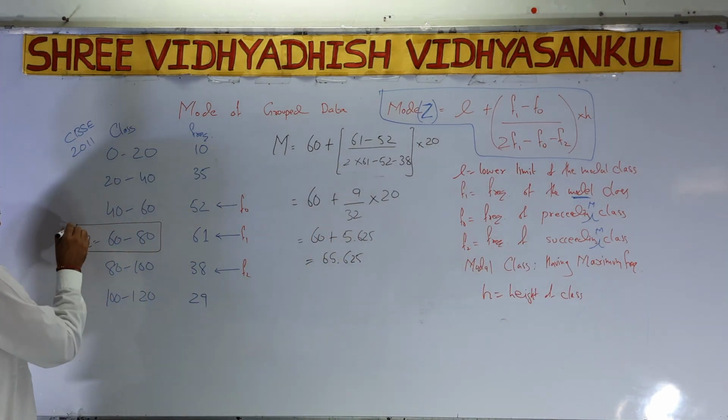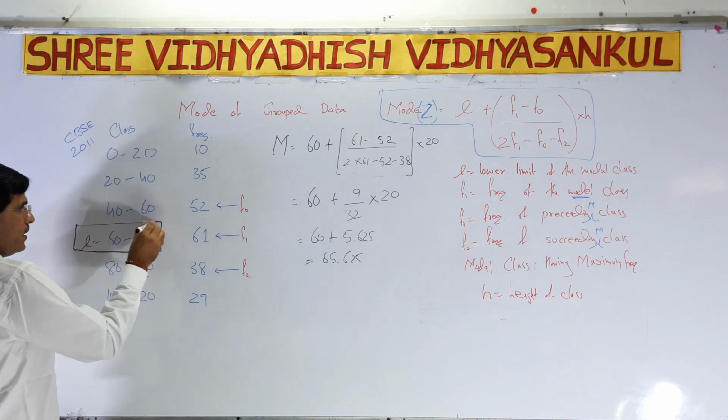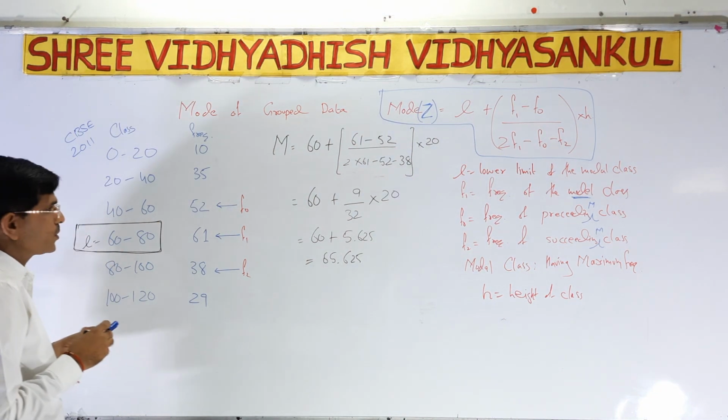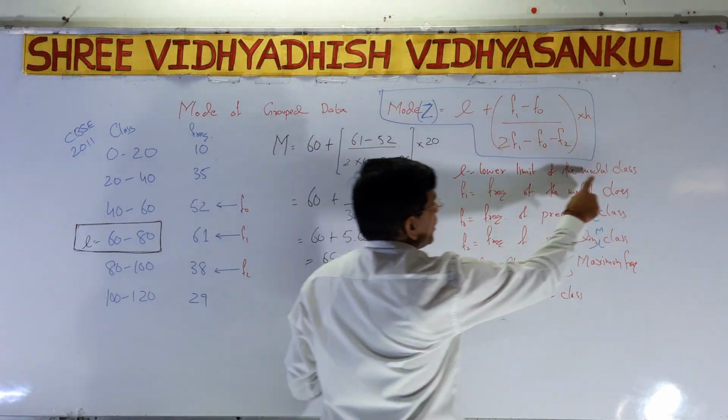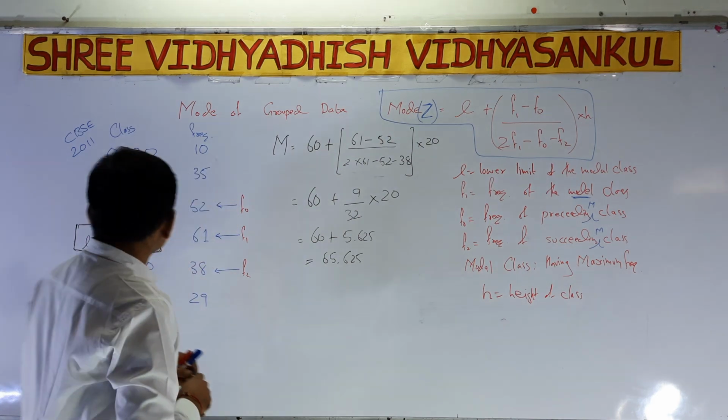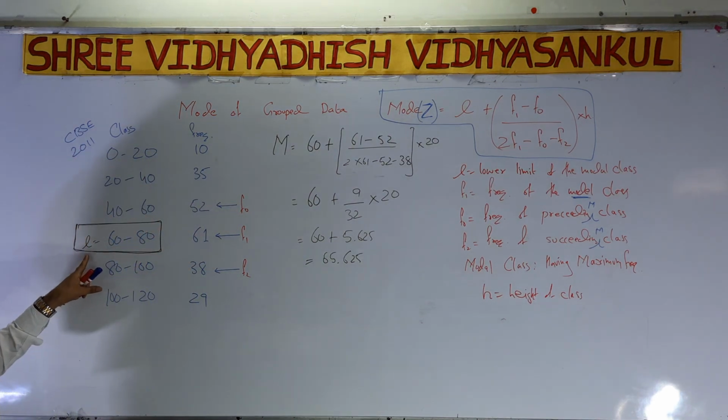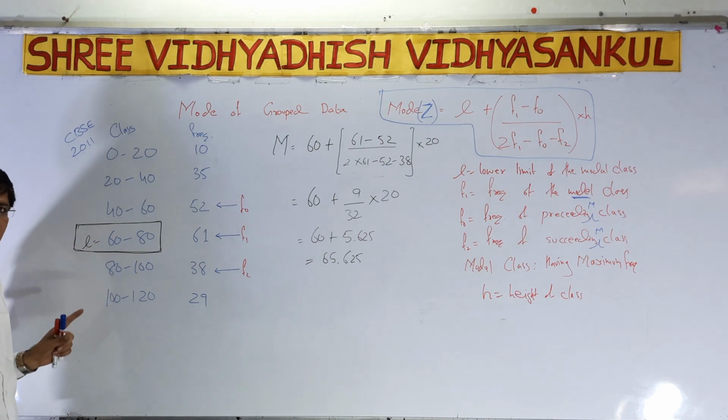So we have to write a rectangle like that in the modal class, because of the maximum frequency, 61. Now what do we have to do? The lower limit of the modal class, that is L. So here L is 60. L we have to write as 60.